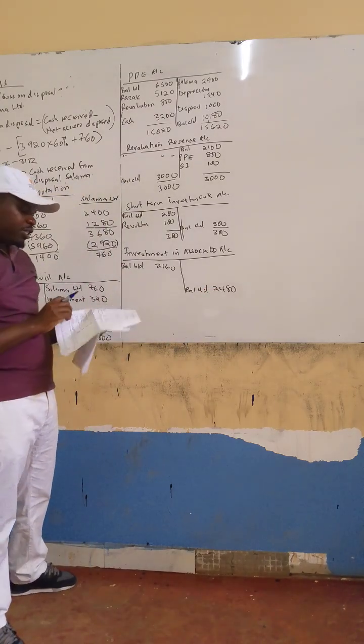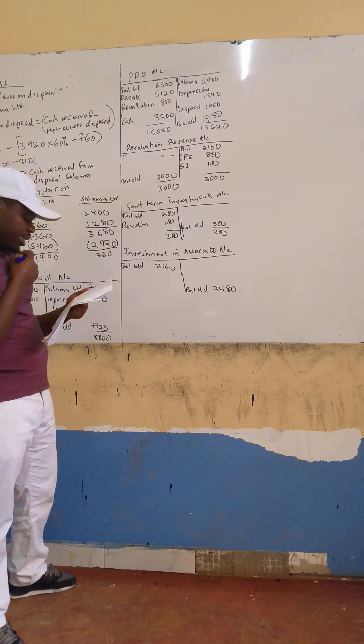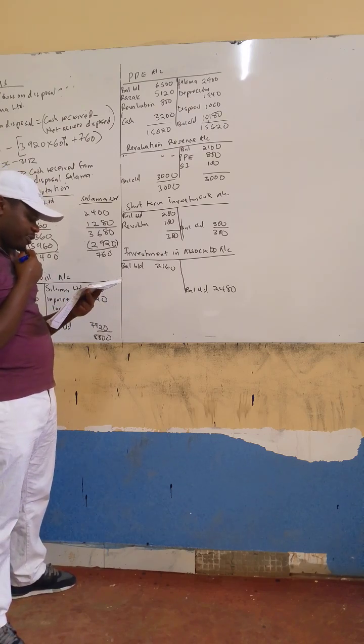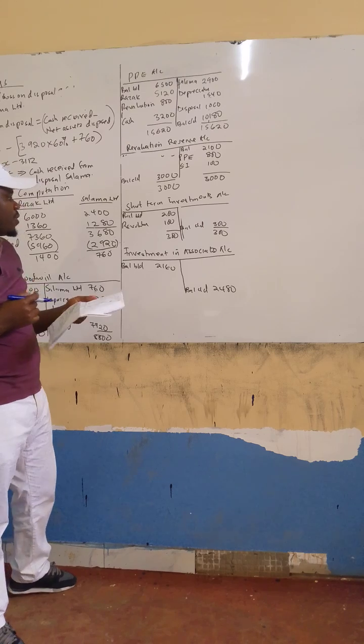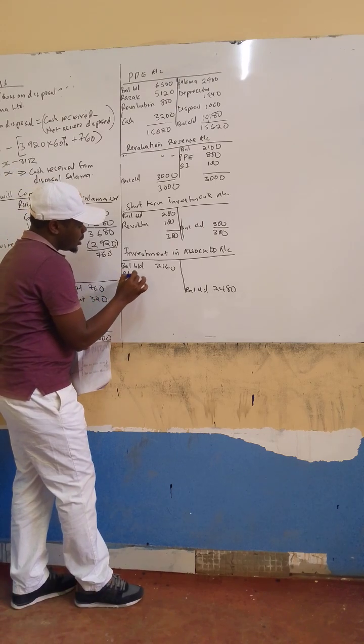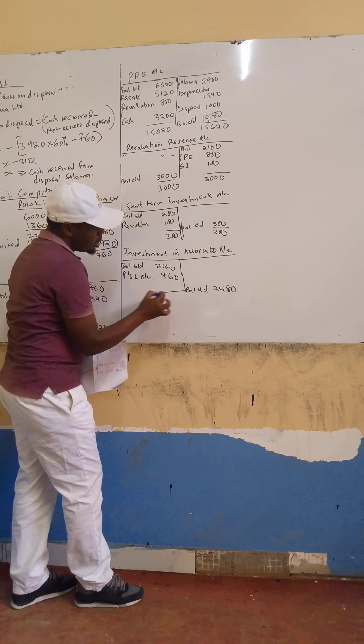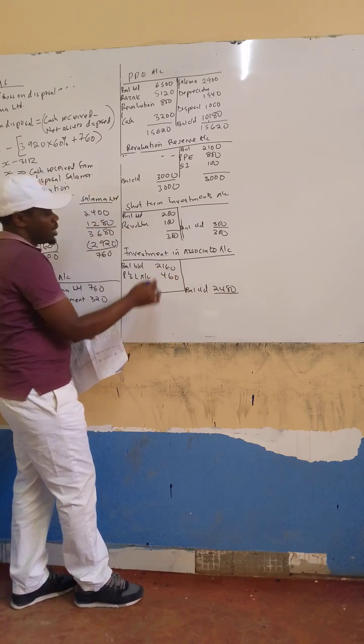But then there is profit from associate in the statement of comprehensive income. You can see a share of profit from associate, which was 460. So you bring it here. You can call it P&L account, which was 460. And then you balance that account.